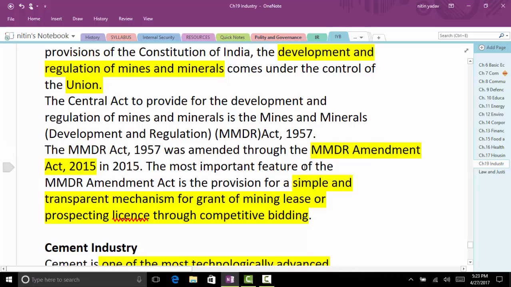Then there is the Khanij Kshetra Kalyan Yojana. That Yojana will help in the development of the region affected by mineral exploration, and the people affected by the mining of minerals as well. The District Mineral Foundation comes under the MMDR Act. As per the MMDR Act, this is one component.